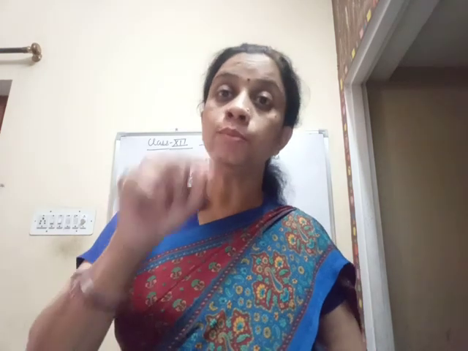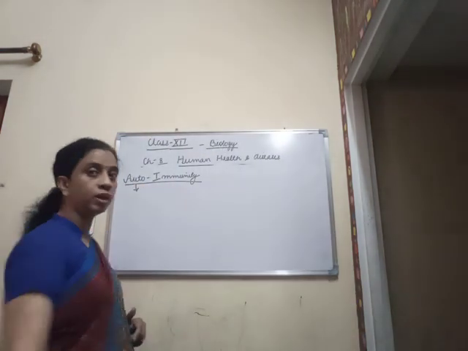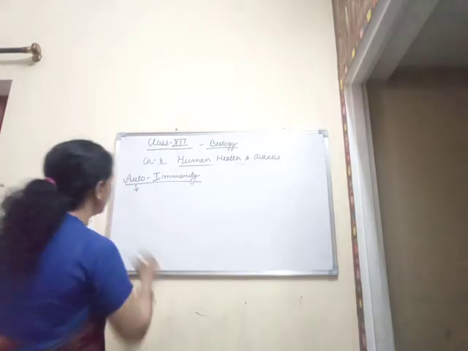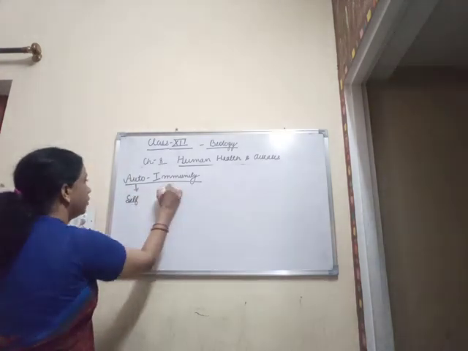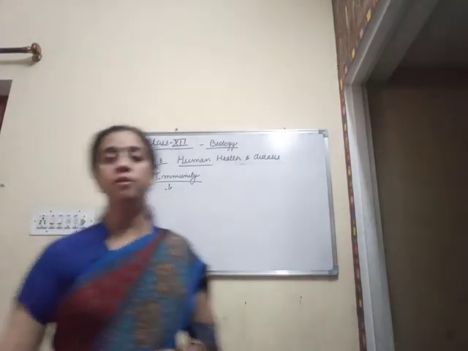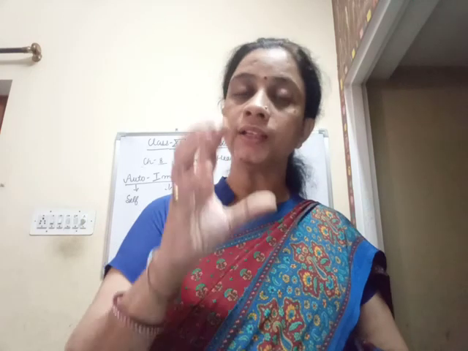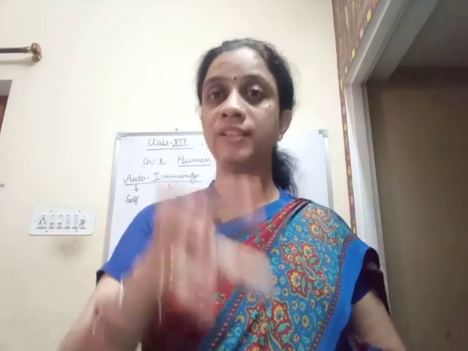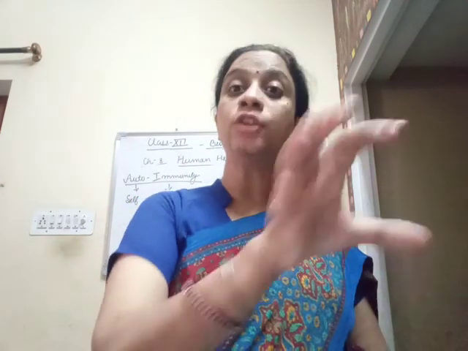Clear? So this type of immune response is known as autoimmune response or autoimmunity. Auto has been derived from the word self. Immunity is the power of the body to work against certain types of pathogens. So here the immunity of the body itself has identified certain cells of the body as foreign articles, that is, the non-self.